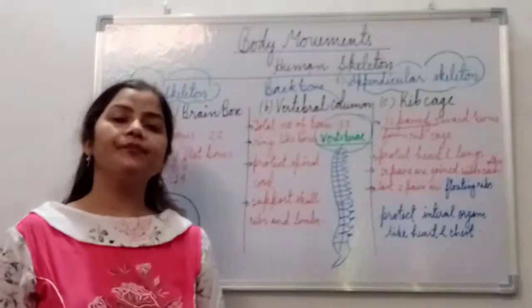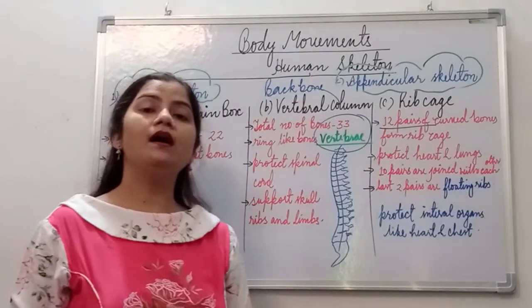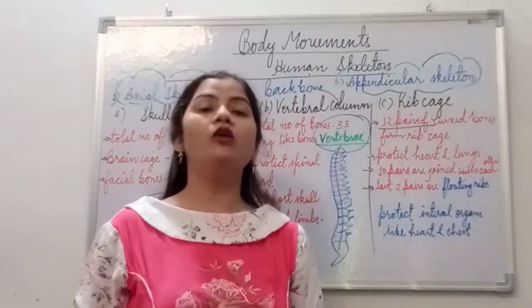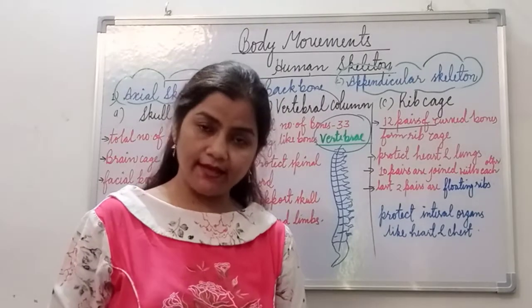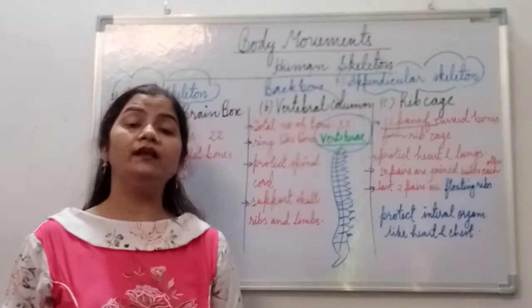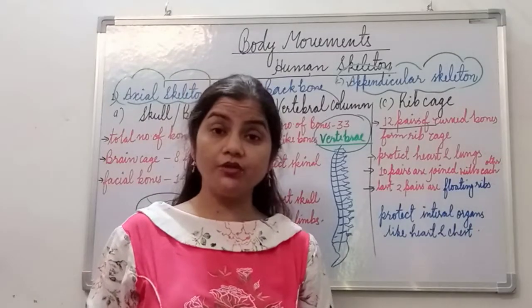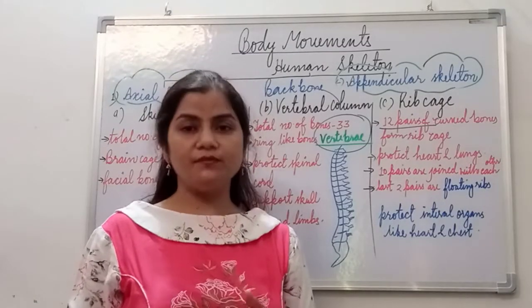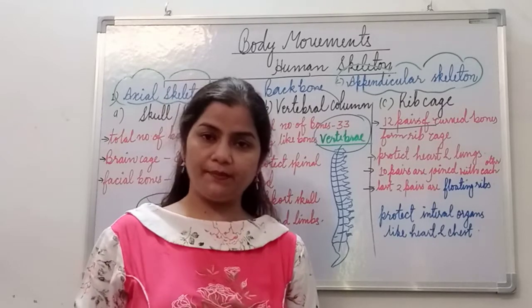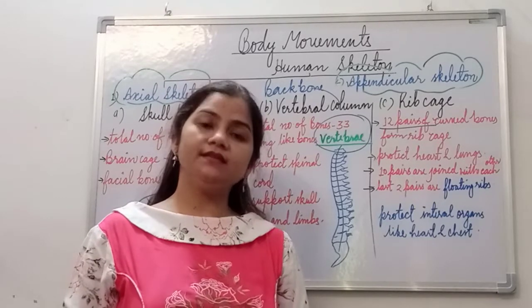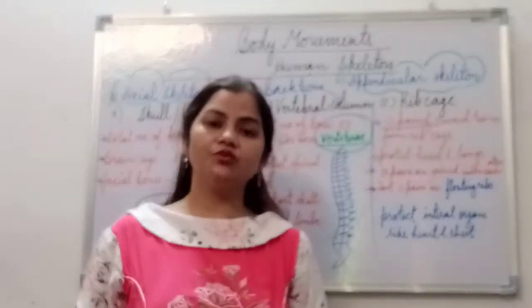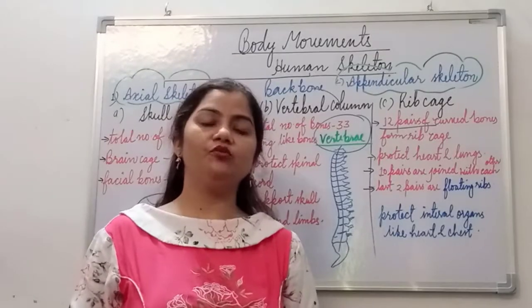The skeletal system is a bony framework of the bones present inside the body, and we know very well that there are 206 bones in the body which work together, and with the help of the muscular system the movement takes place. But in today's class we are going to discuss only the skeletal system in human beings.